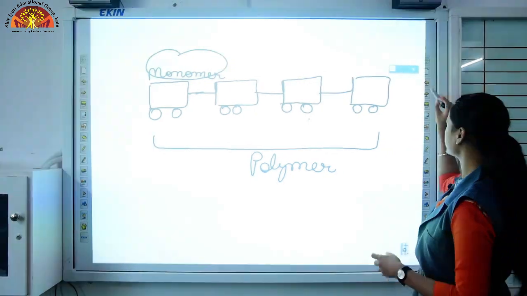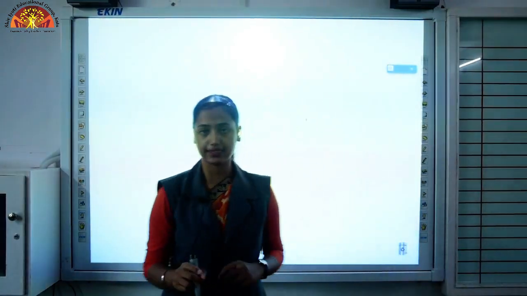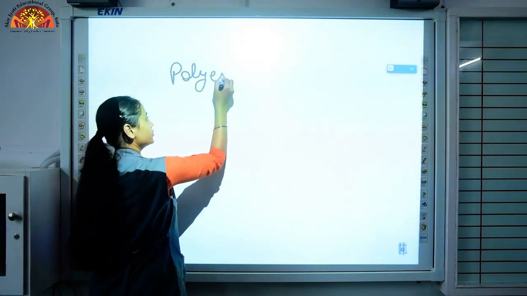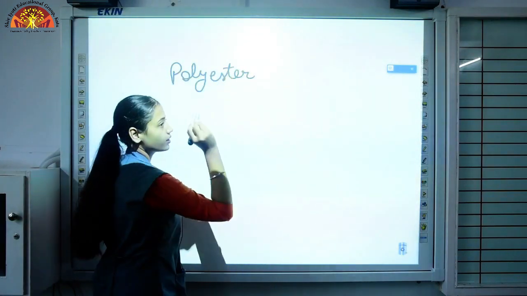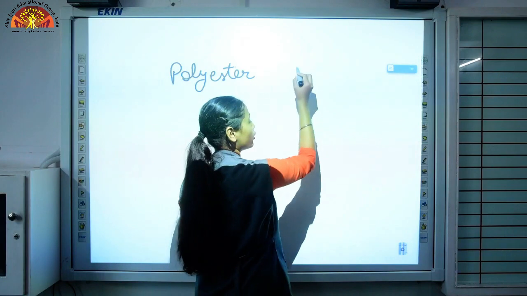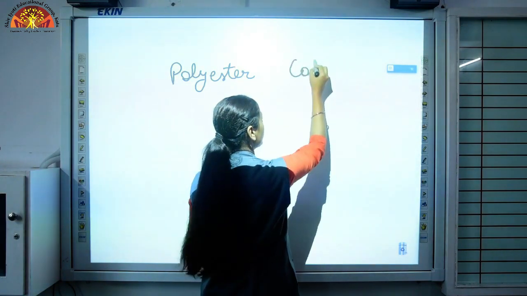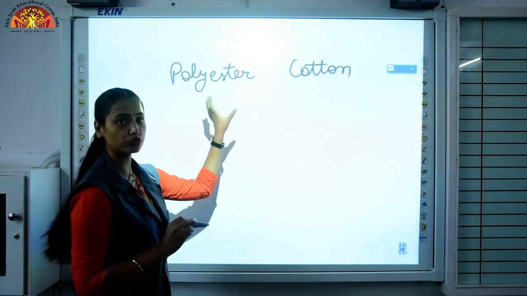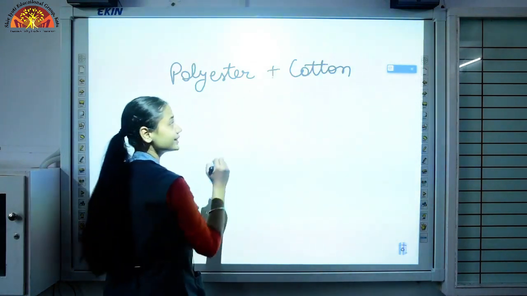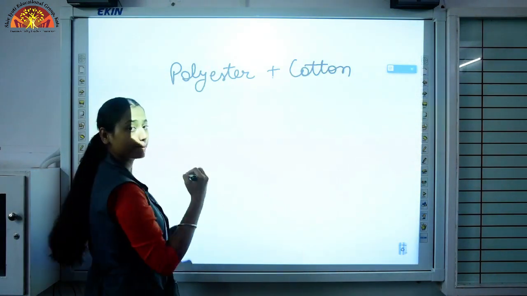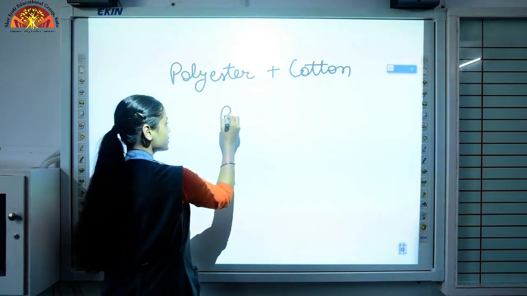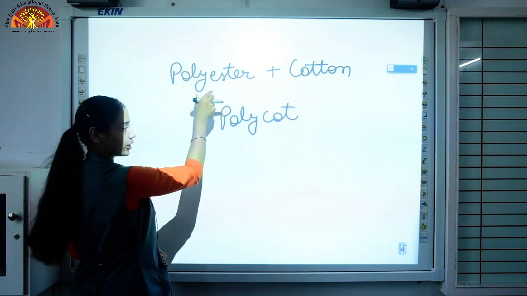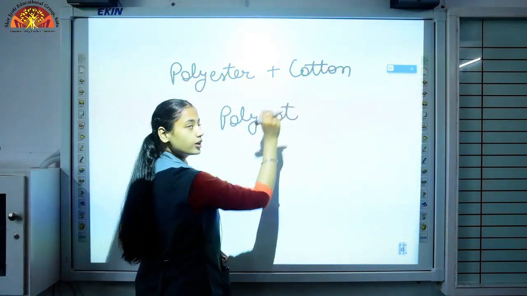Let's take an example of one synthetic fiber, polyester. And an example of natural fiber is cotton. So when we blend these two fibers, when we mix these two fibers, we get a blended fiber known as polycot. Poly from polyester and cot from cotton.